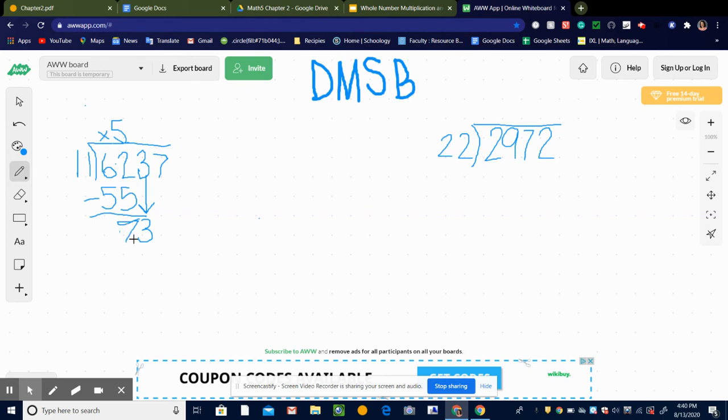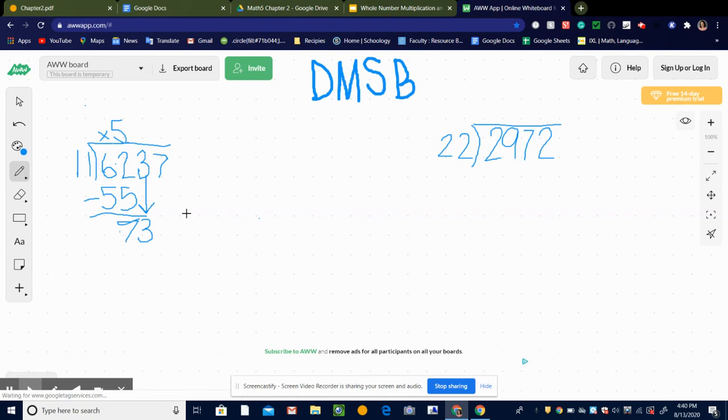How many times does 11 divide into 73 without going over 73? If I said 7, that would be a good place to start, but 7 times 11 is 77, which is bigger than 73. Remember, we're trying not to go over 73. So I'm going to bump it down 1 to 6.